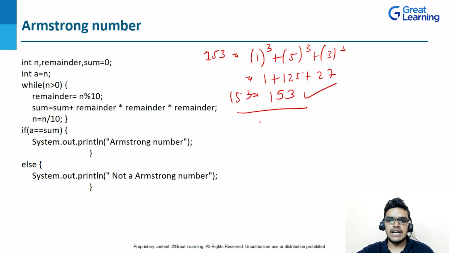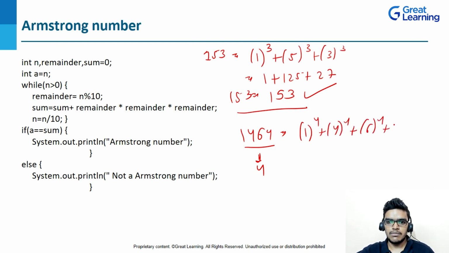Now let's take another example. Let's suppose 1464. So here I have four digits, right? So what I will do is write 1 power 4, 4 power 4, 6 power 4 plus 4 power 4. If this comes the same as 1464, then it will be an Armstrong number. So this is the way to check whether the number is Armstrong or not.